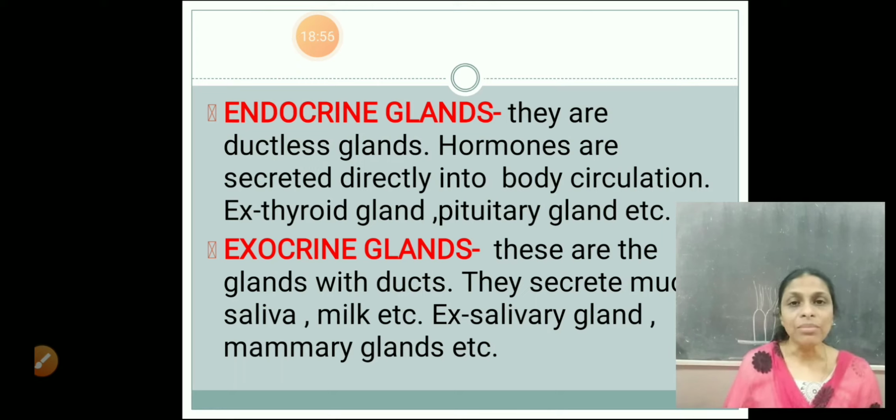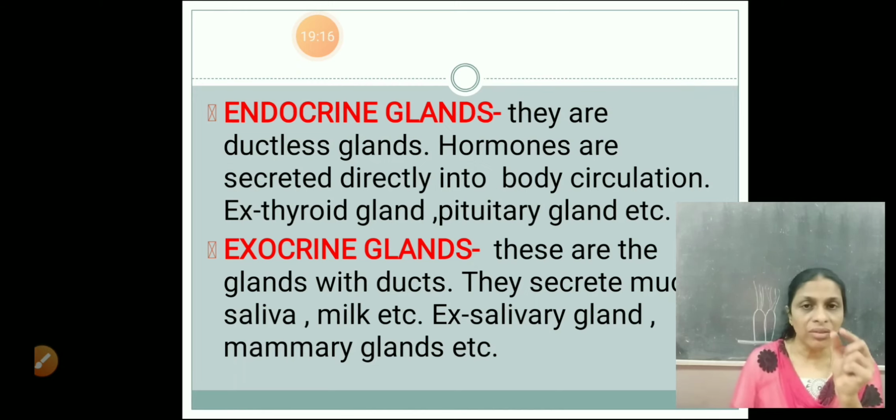Right. Now the examples of endocrine glands are the thyroid gland, which is found in the throat, and the pituitary gland. You know what is the pituitary gland? The master gland of our body, which is found associated with the brain. So these are the two examples of endocrine glands. Whereas exocrine glands are the glands which have ducts, a small tube, to carry their secretion. So the secretions are not directly released into the bloodstream. It is carried by the tube to the target organ. Salivary glands is one example. Salivary glands secrete saliva and the salivary duct carries the secretion.